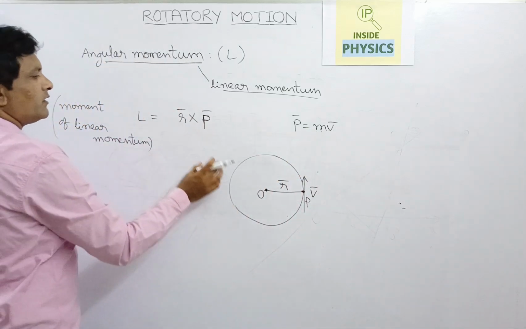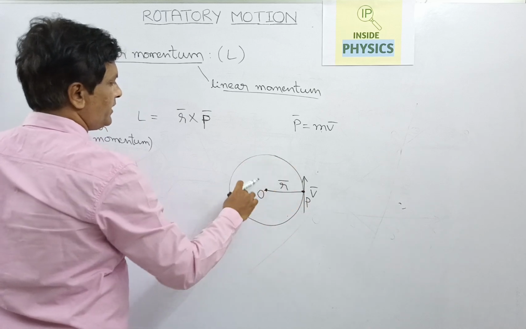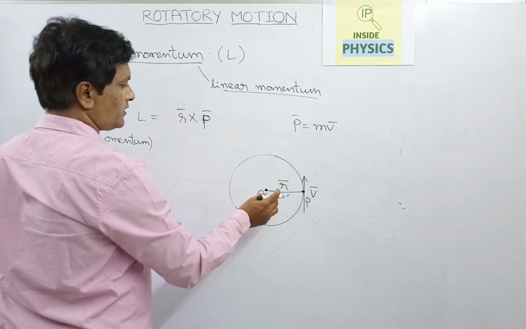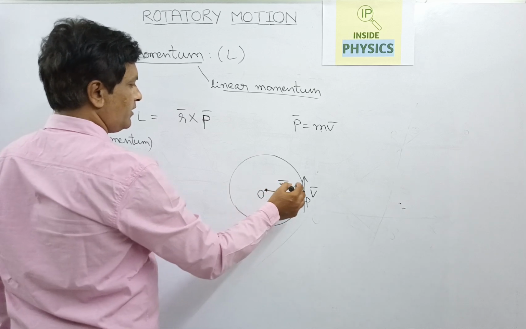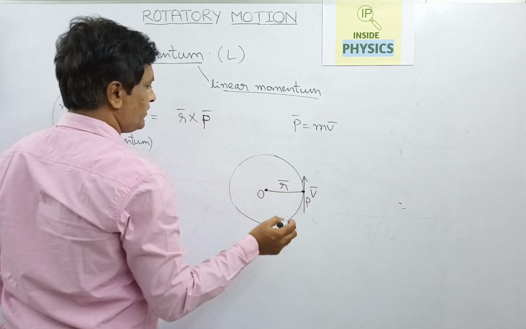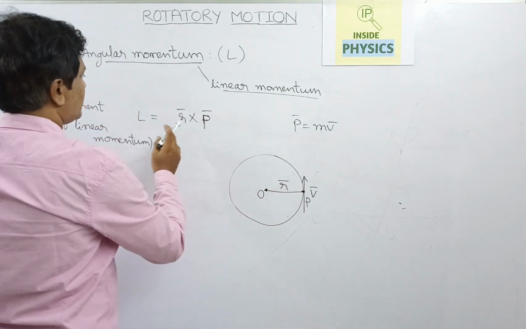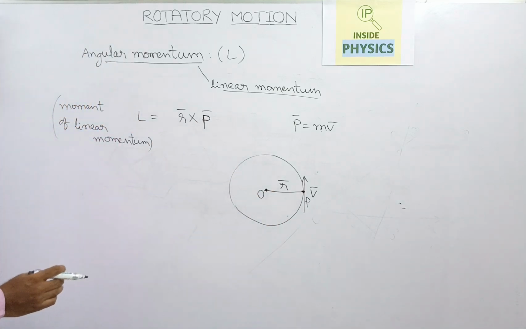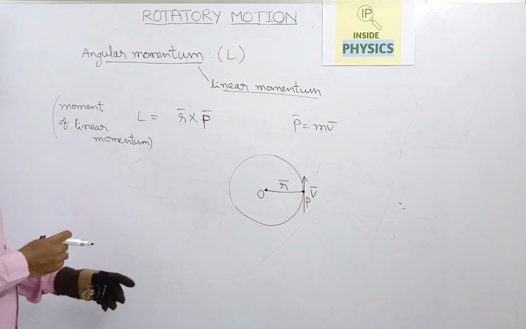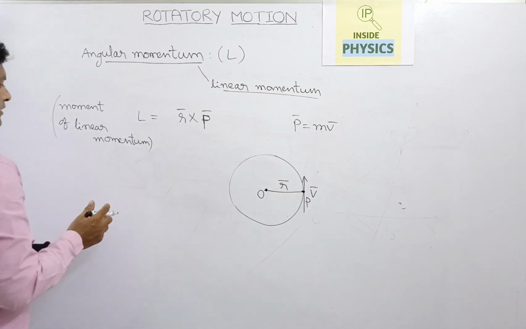Here the cross product, if you take it in anti-clockwise, will be towards us, that means towards the camera. If you take the cross product in the clockwise, it will be away from the camera. So in this case, you can understand what is angular momentum. There is a relation between angular momentum and torque. We will see how they are both related.